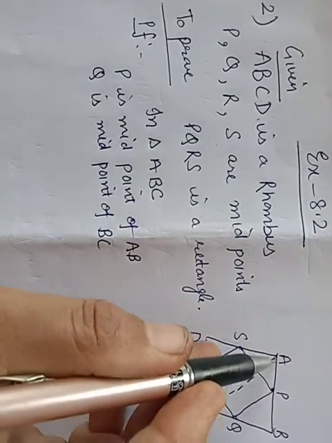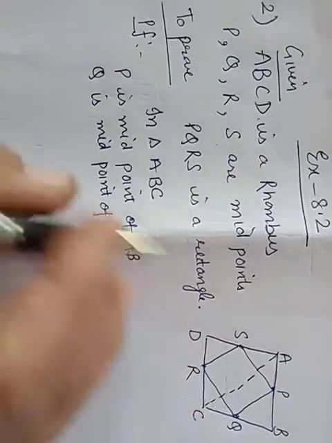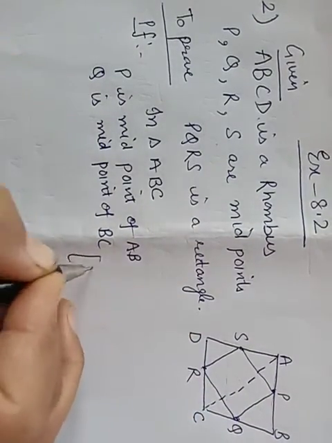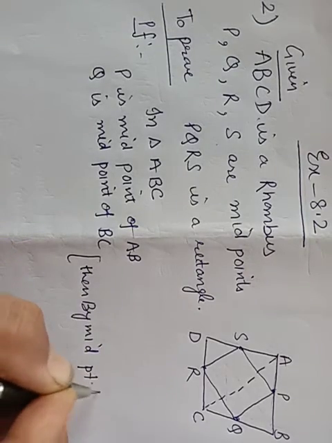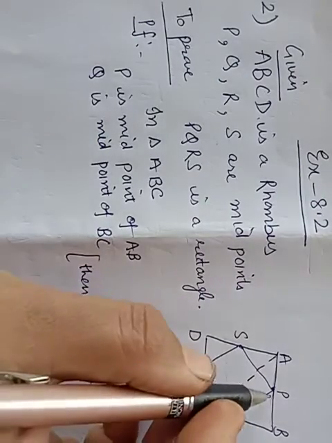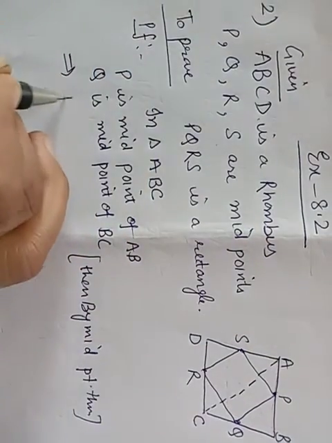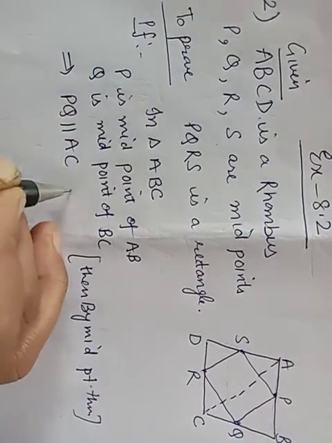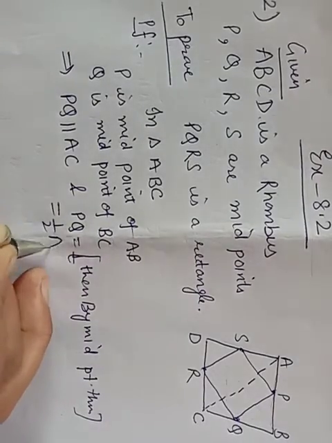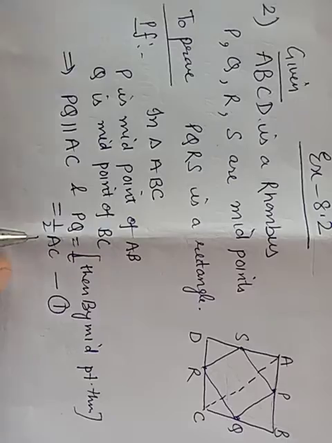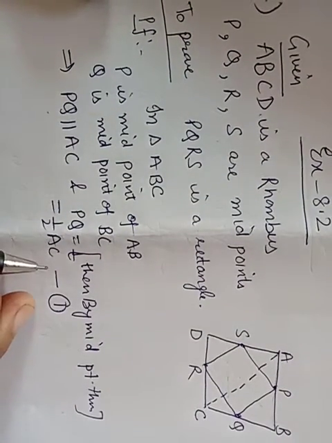Then the midpoint theorem says that the line joining the midpoints is parallel to the third side of the triangle and is half of it. PQ is parallel to AC and PQ is half of AC. Equation number 1. We have called it equation 1.